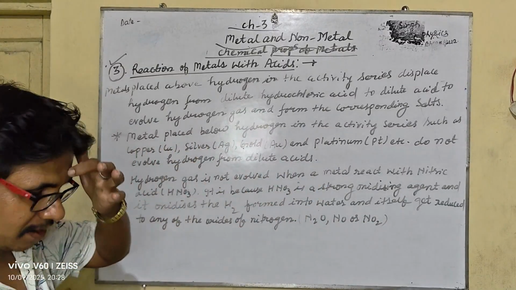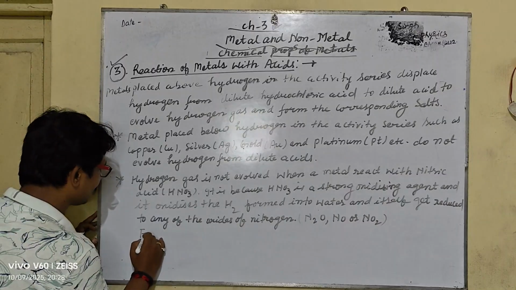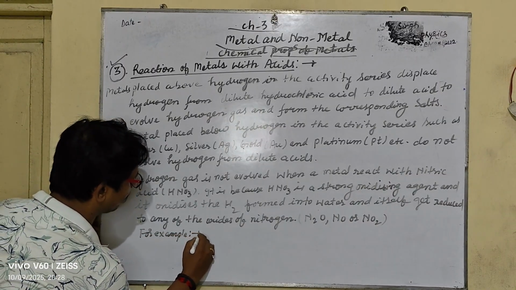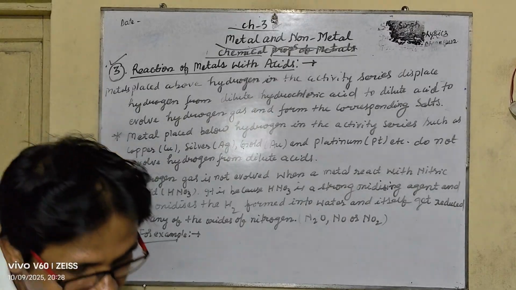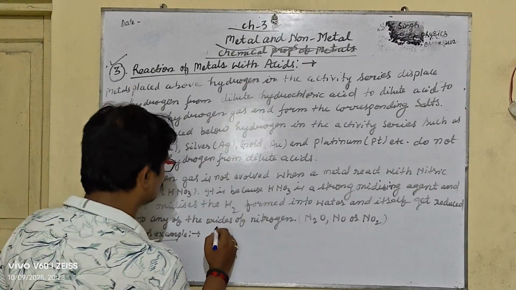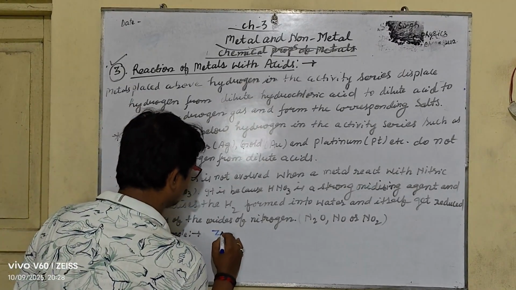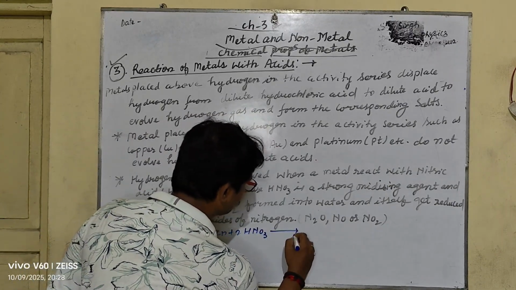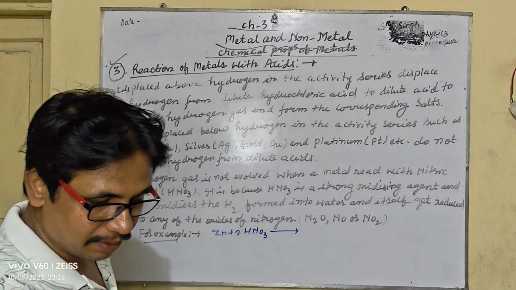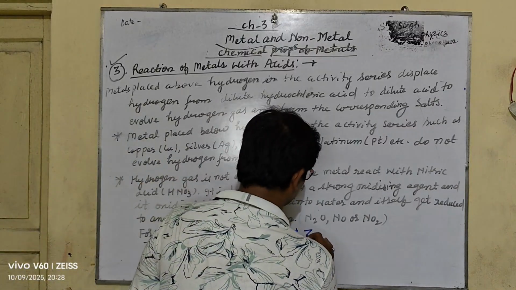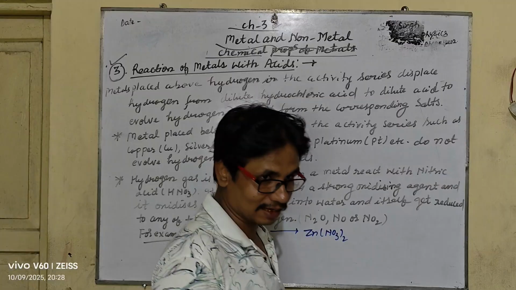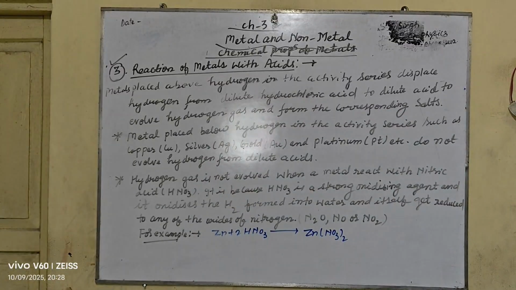So for example, let's take the example Zn plus 2HNO3. It reacts to give Zn(NO3)2 plus H2.